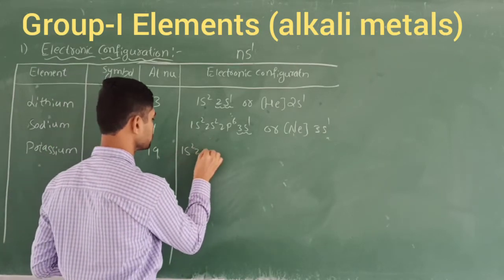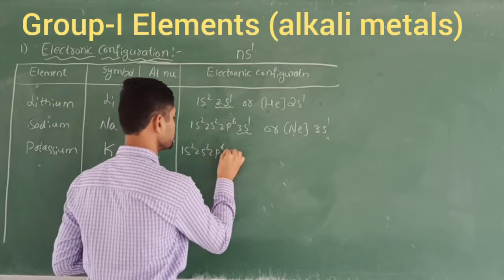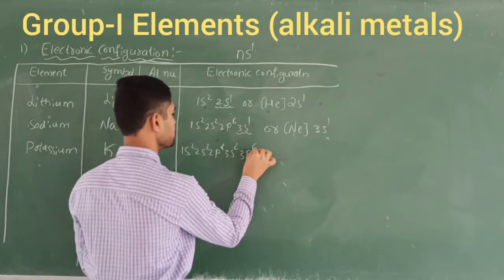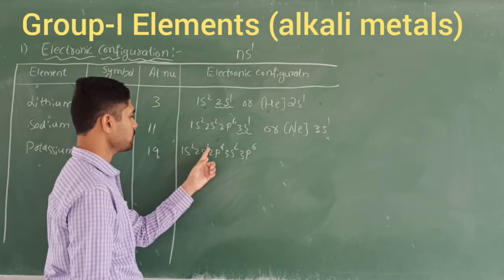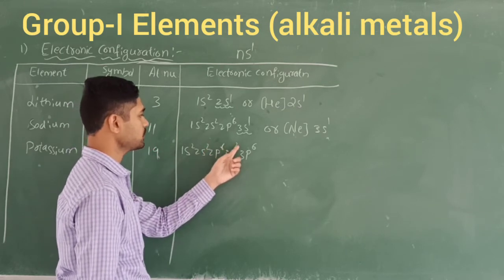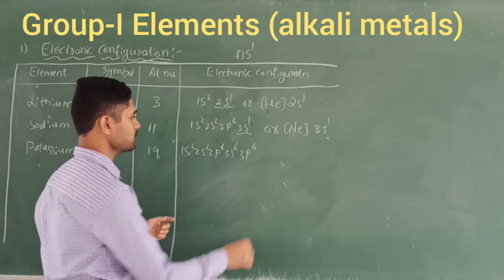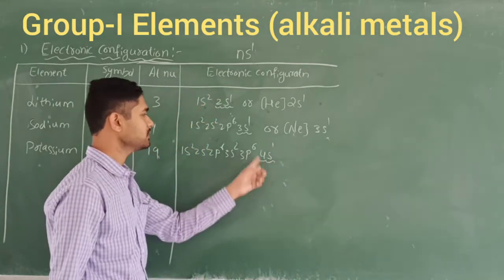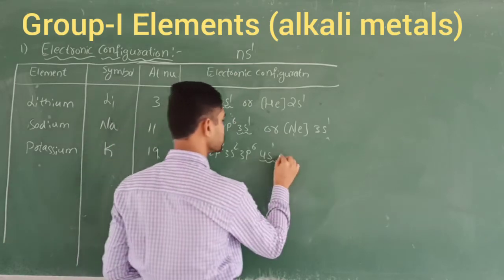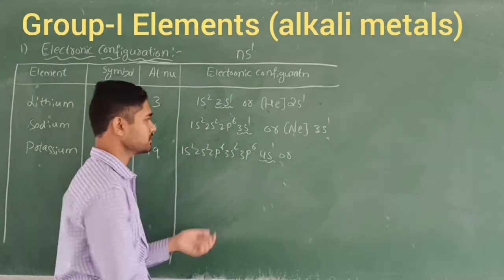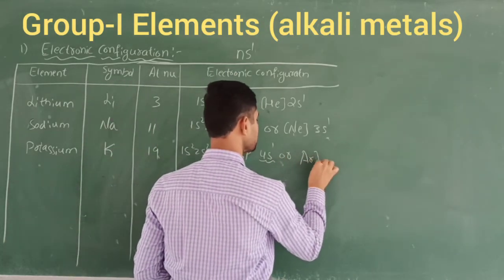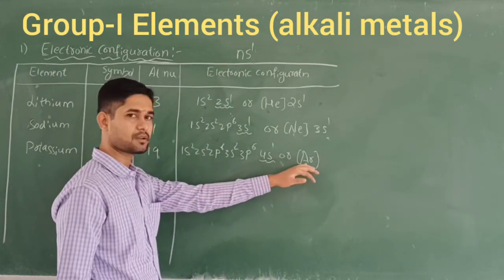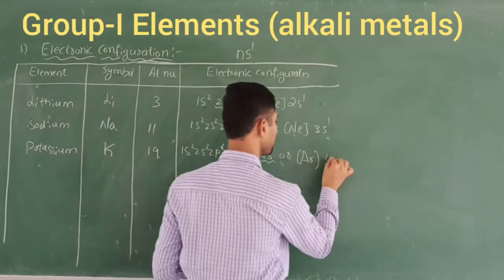The electron configuration is 1s2, 2s2, 2p6, 3s2, 3p6, right? So 2 plus 2, 4 plus 6, 10, 10 plus 2, 12 plus 6, 18. So 18, and the next one is 4s1. Or we can write it with its nearest noble gas, argon. Argon is a noble gas element, it is stable. That's why we take the nearest stable one, argon, and the remaining 4s1.